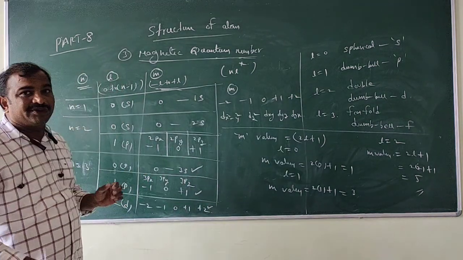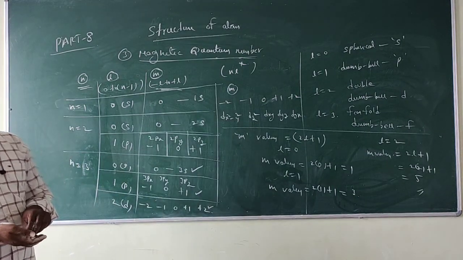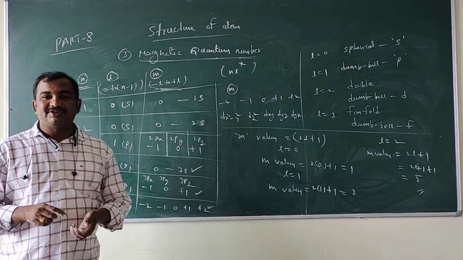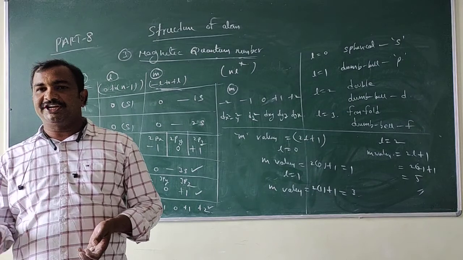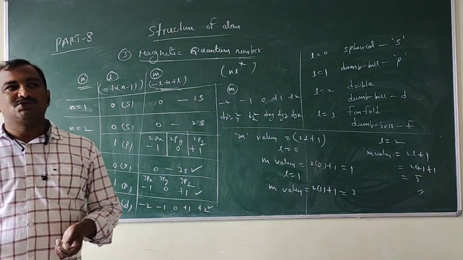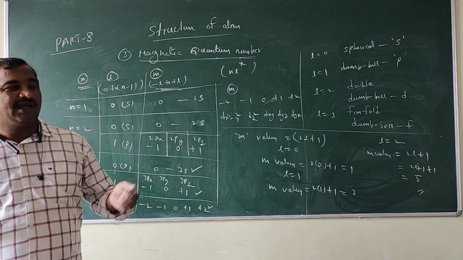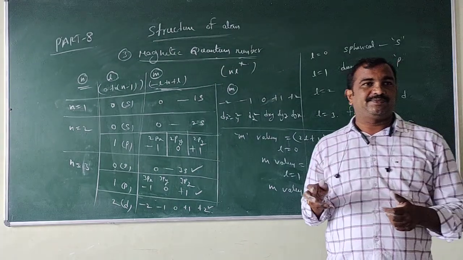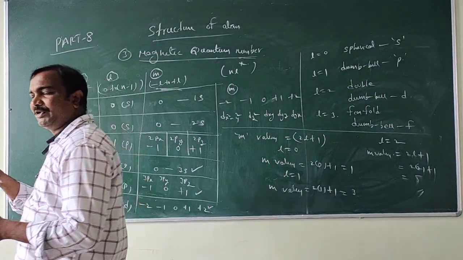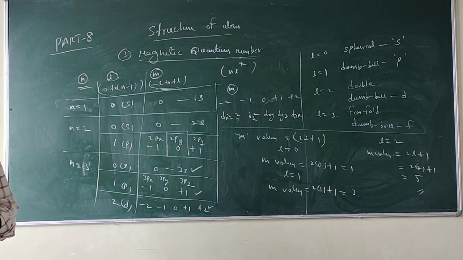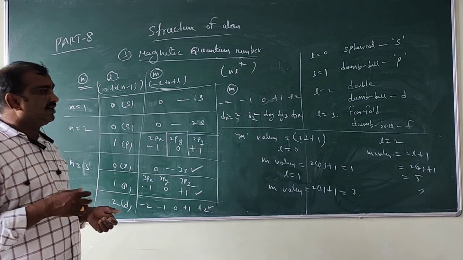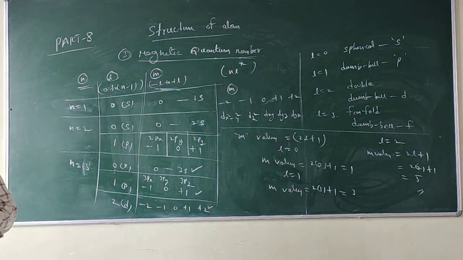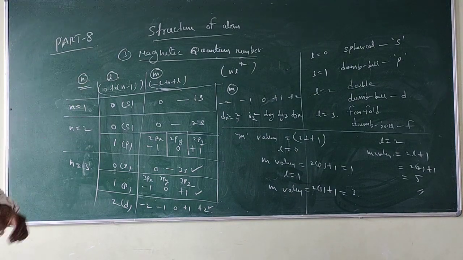So this is about magnetic quantum number. Magnetic quantum number mainly describes the orientation of the orbital. Orientation means whether it is rotating on the x-axis, y-axis or z-axis. So azimuthal quantum number explains the shapes and magnetic quantum number explains the orientation of the orbital. Orientation is nothing but rotation in space, on the x-axis or y-axis or z-axis, or by joining two axes or three axes like that.